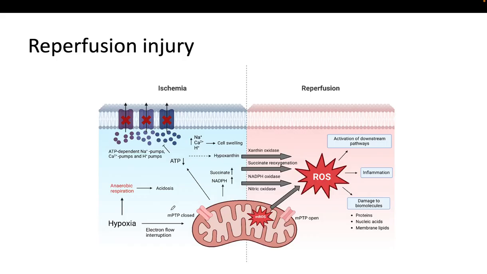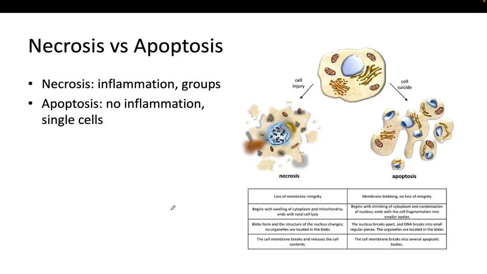With reperfusion, oxygen suddenly re-enters the tissue, and this leads to a burst of reactive oxygen species, or ROS. These ROS are highly reactive and cause damage to membranes, proteins, and DNA. At the same time, mitochondria become dysfunctional and inflammatory pathways are activated, which amplifies the injury. So, reperfusion injury is something that you need to remember.